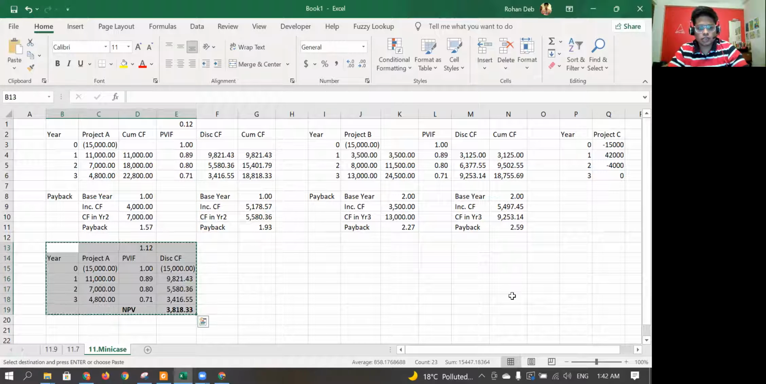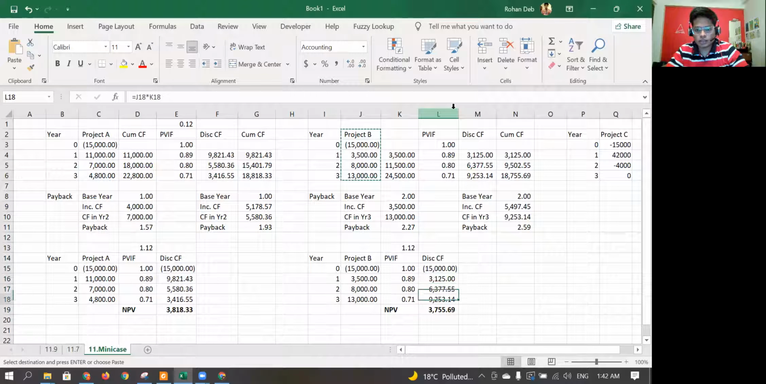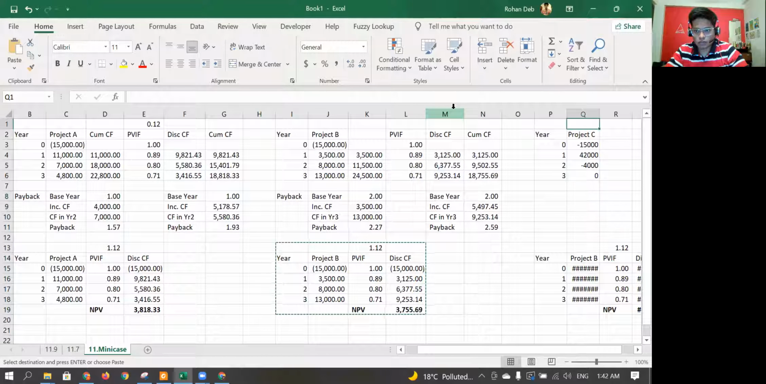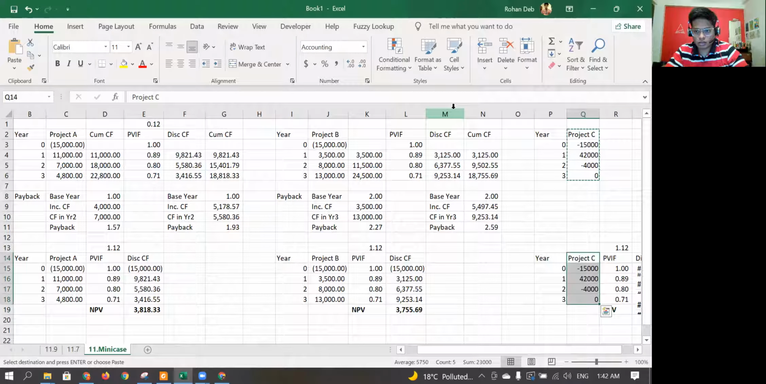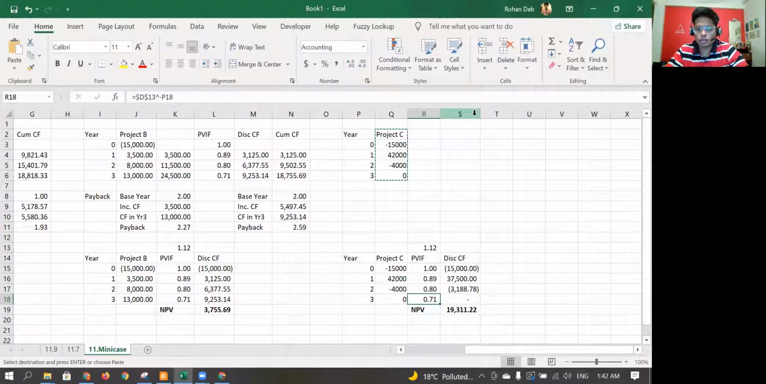Now basically what I'll do is I'll just copy this one and change the cash flows. That way I'll just get my discounted cash flow as this value. And again for project C, copy, paste, and then copy the cash flows for project C. Copy this, paste it here, and you can see that since there's no cash flow in year 3, this is 0.